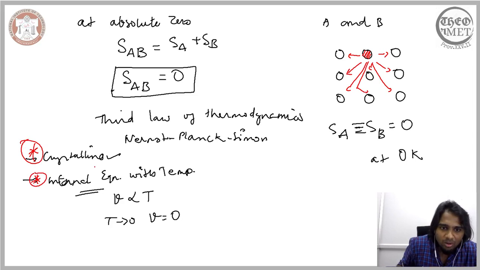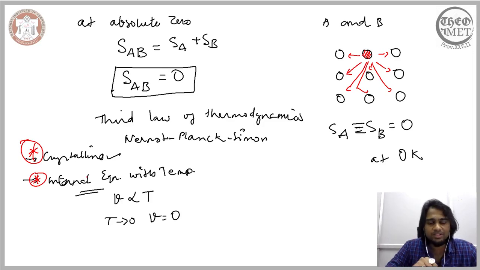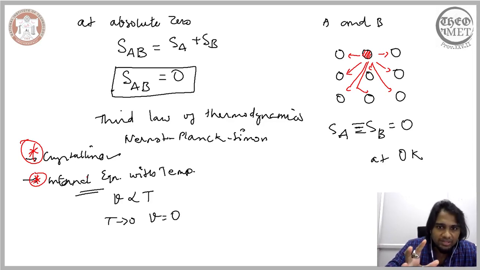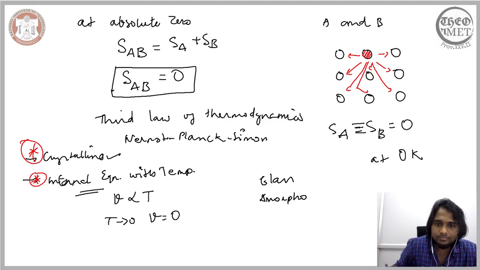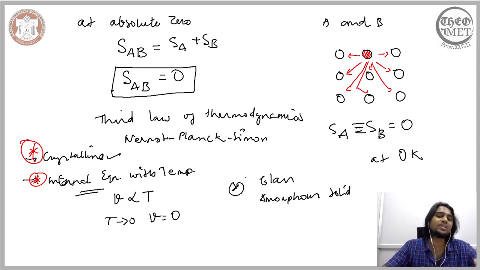So because of these two conditions, we also have certain deviations from the third law of thermodynamics. We have certain materials that do not follow the third law of thermodynamics. One such material is amorphous solids, or glass. In these materials, what we essentially don't have is crystallinity.